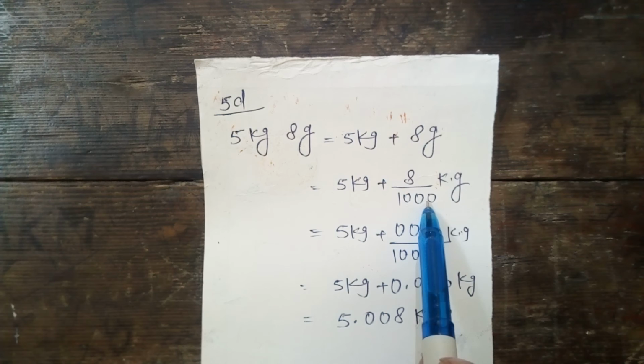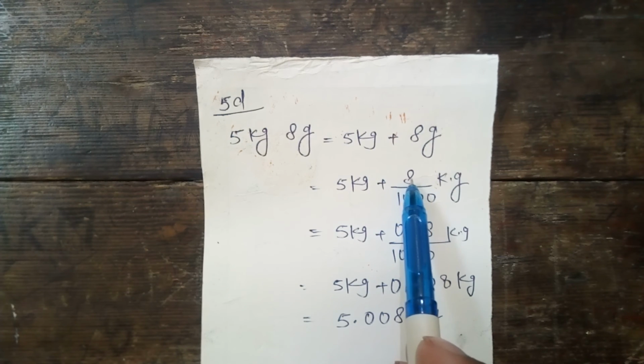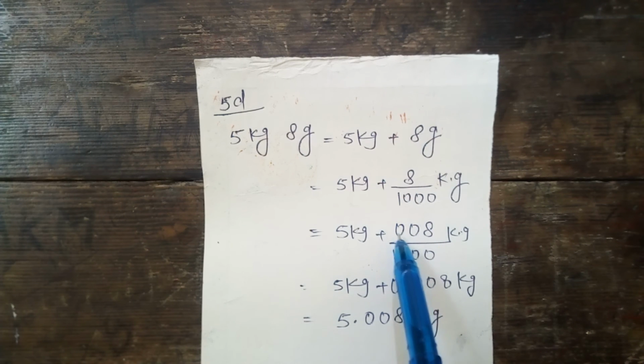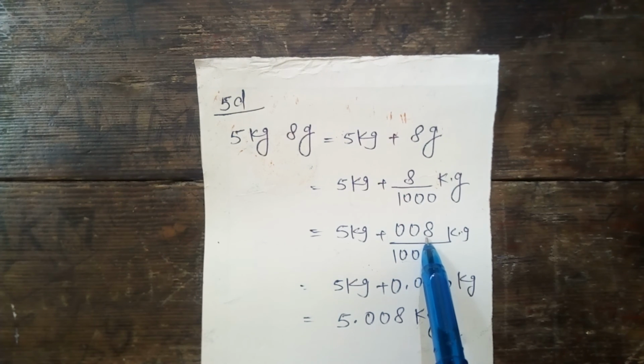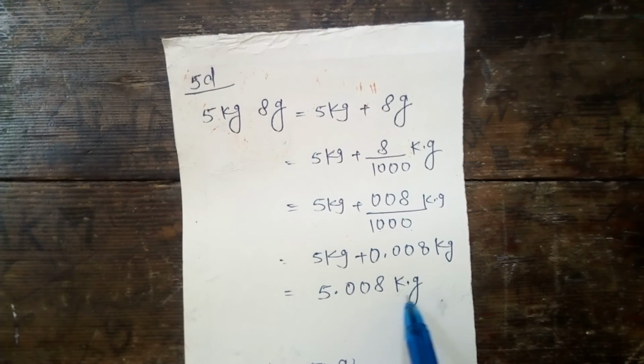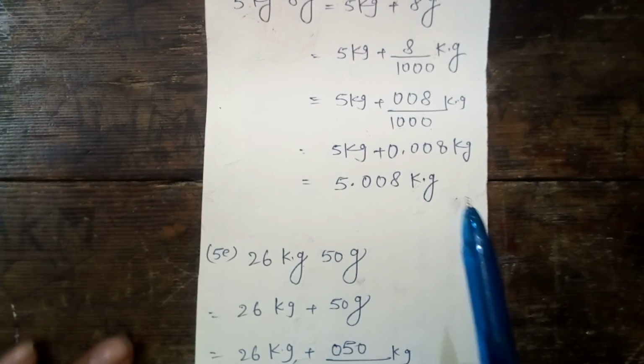Number of 0 is 3, but in numerator is only one digit, converted to 3 digit. 8 we can write here 008 upon 1000. Number of 0 is 3 and number of digit is 3. So before 3 digit we will put the decimal point. Answer will be 0.008 kg. After adding we will get 5.008 kg. This is your required answer.